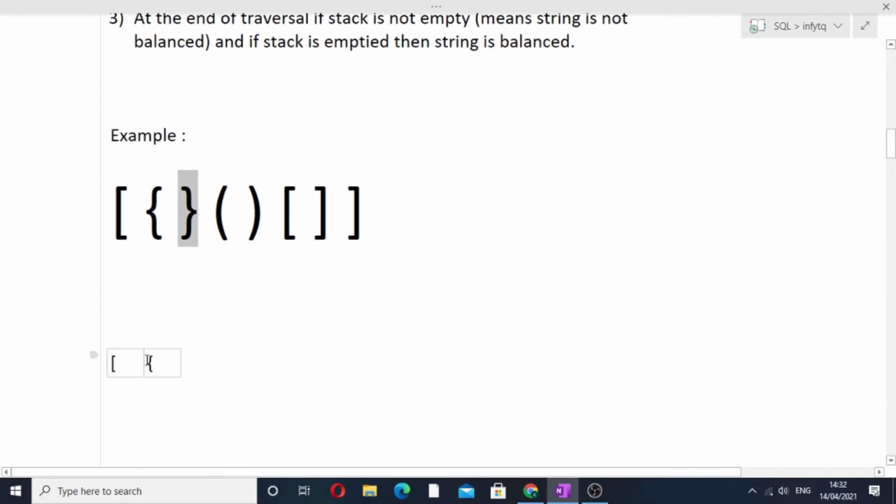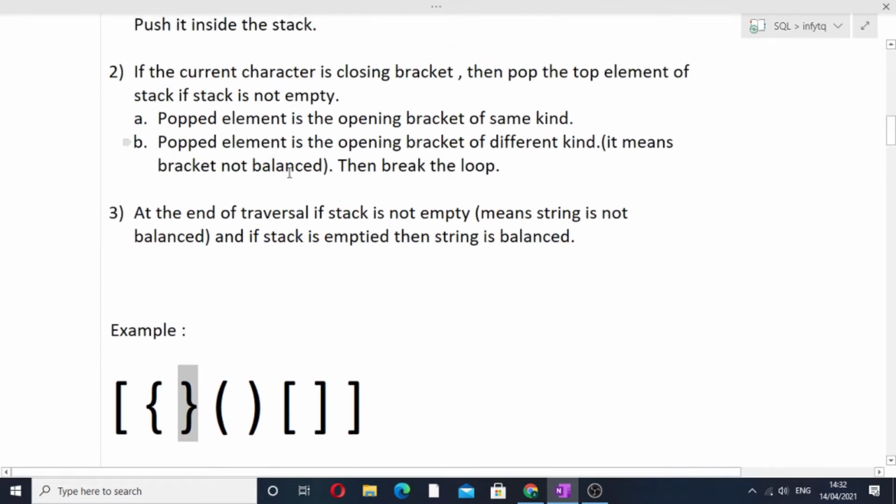So you can see that our stack is not empty because it contains two elements. Now we'll simply pop the top element from the stack. So the top element is the opening curly bracket, and our current element was the closing curly bracket. Now if the popped element is the opening bracket of a different kind, it means that brackets are not balanced.